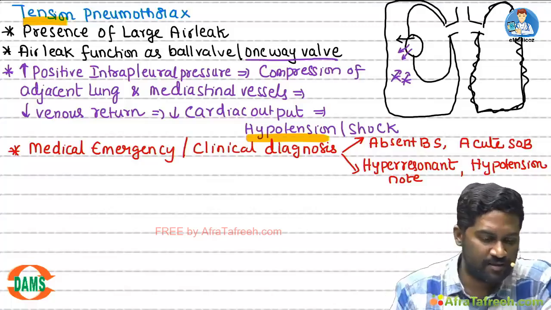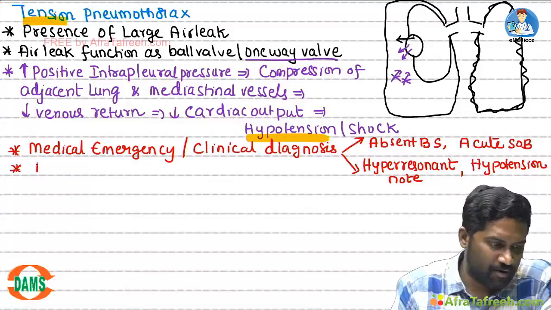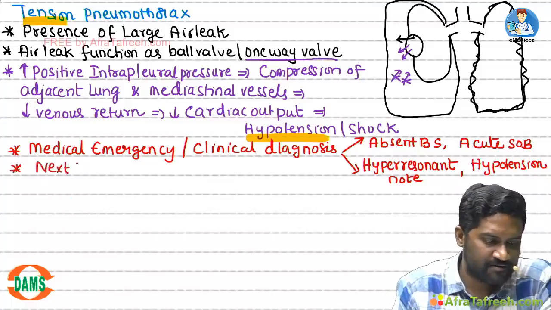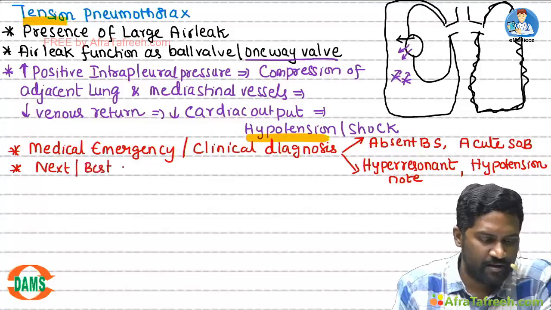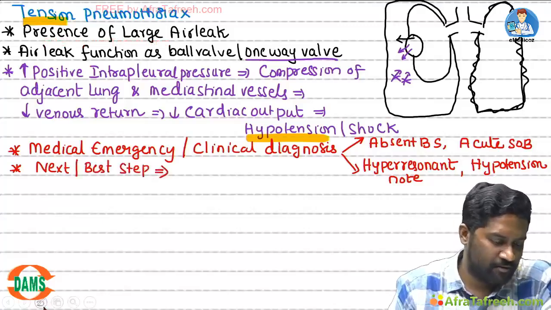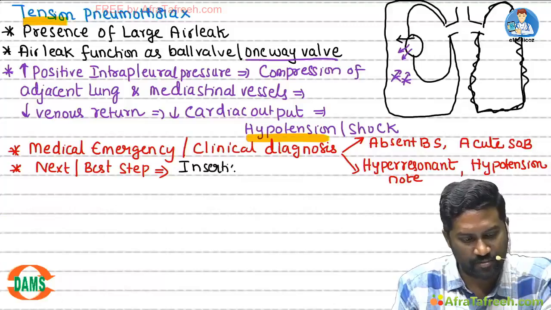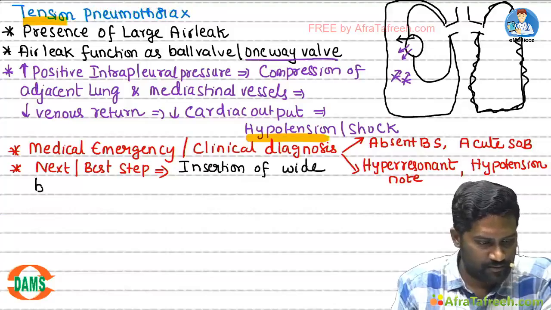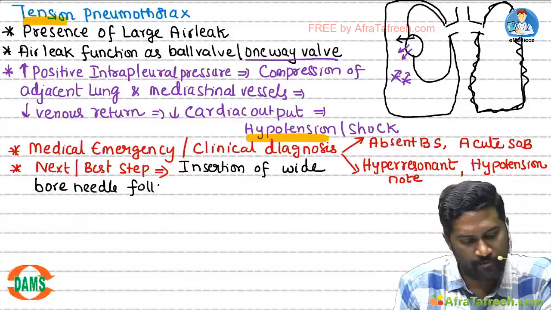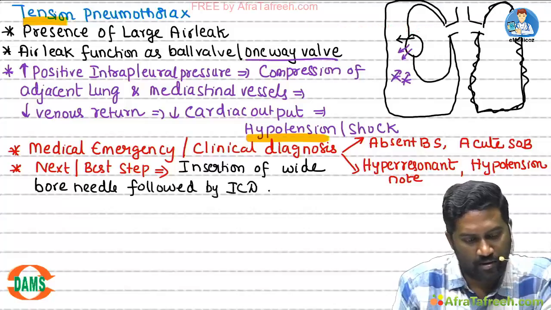And what will be the next step or best step? The best step is always an intervention to save the life of the patient. What is that intervention? You should insert a wide bore needle, followed by an intercostal drain on the affected side.